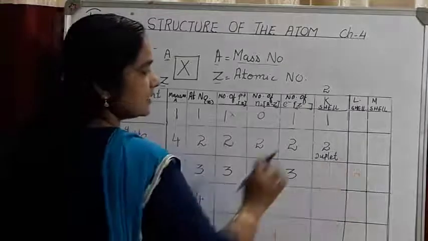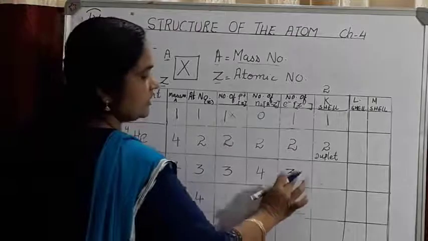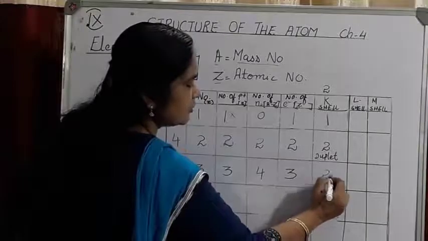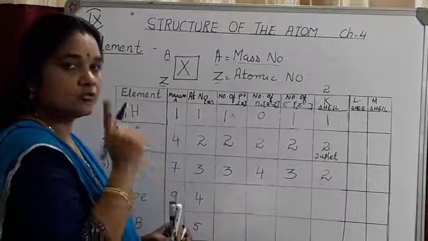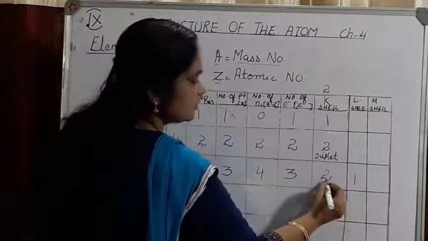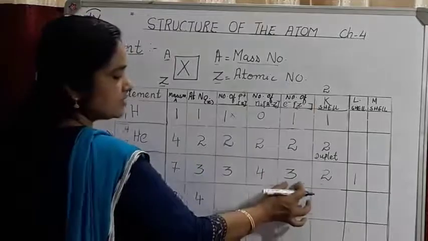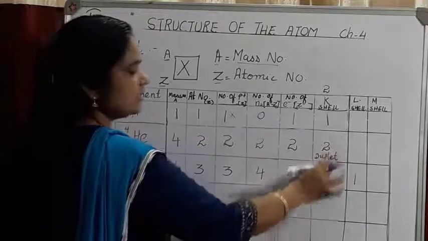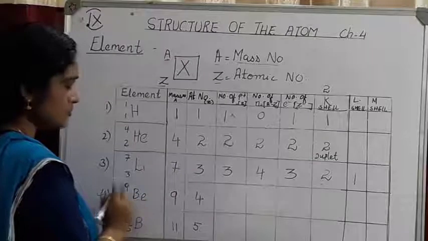Now look at the electronic configuration. There are 3 electrons present in an atom of lithium. Out of 3, the first shell is K, so 2 electrons will occupy the first shell, K. Then 3 minus 2, how many electrons remain? 1. So 1 electron will go to the next shell, that is the L shell. So the electronic configuration will be 2, 1. Alright, so that is for lithium. The electrons are distributed in various shells: out of 3, 2 electrons go in the first shell and the remaining 1 electron goes and occupies the L shell.